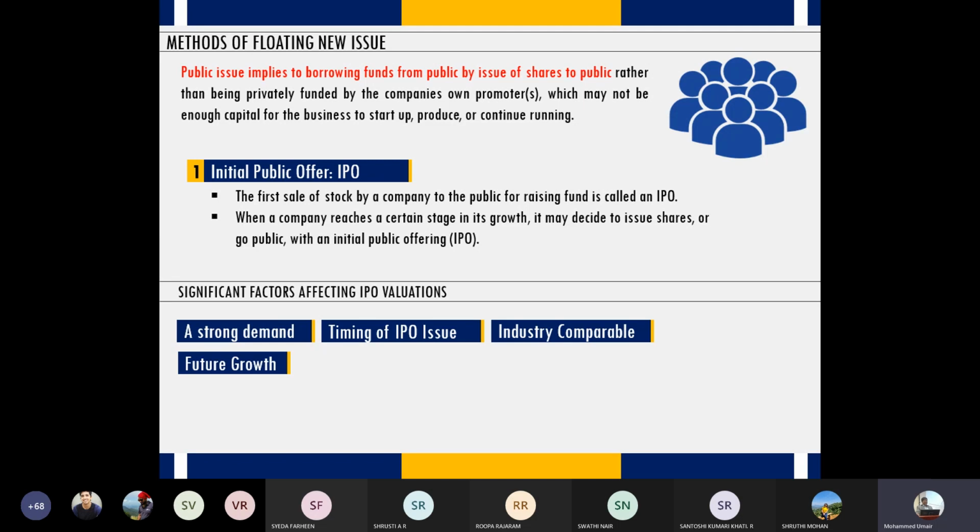Future growth. This is something where people go wrong, because most of the time when we are doing analysis, our analysis is purely based on present data. That should not happen. You can't decide based on the past, right? Something a company would have done extremely well in the past does not mean that the same performance will also continue in the future. So you always have to look into future prospects, future growth, right?